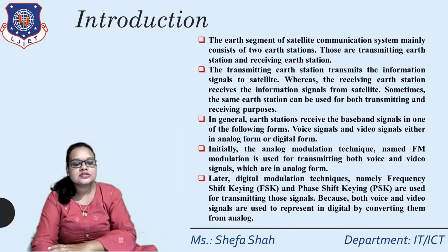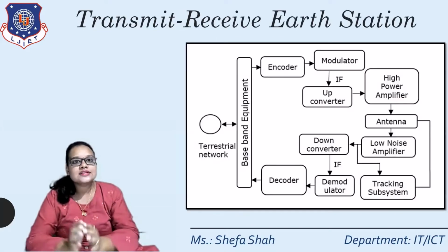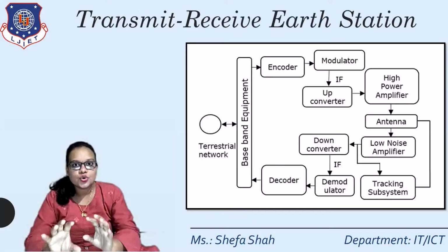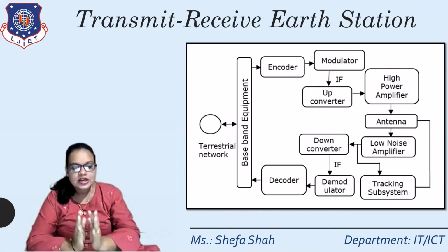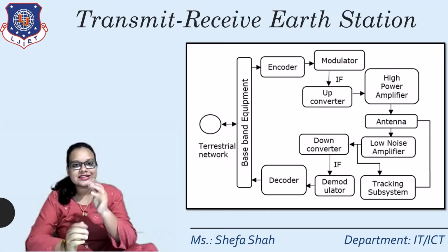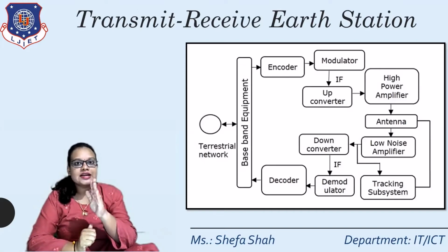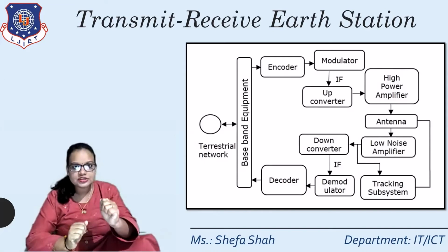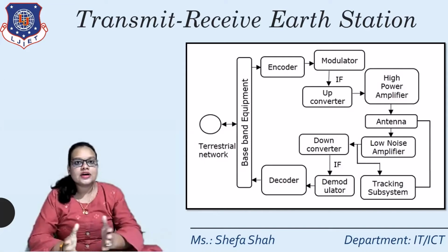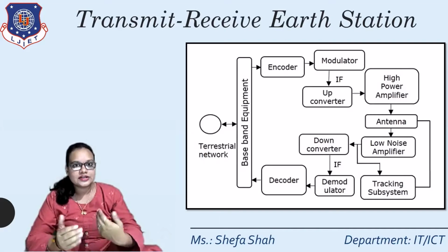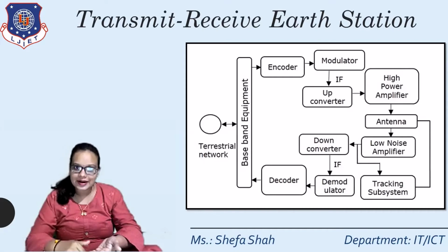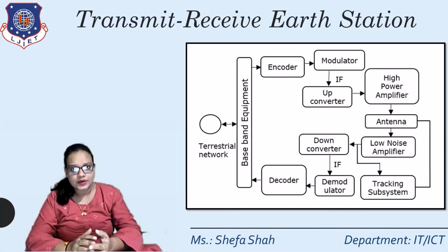Now we will discuss more about the transmit-receive Earth stations. As you can see in this figure, it shows the transmit-receive Earth station in one network. First is the terrestrial network, which consists of our base stations, and it connects in a duplex way with the baseband equipment. It works either as a transmitter or as a receiver, depending on whether we are transmitting or receiving the signals.